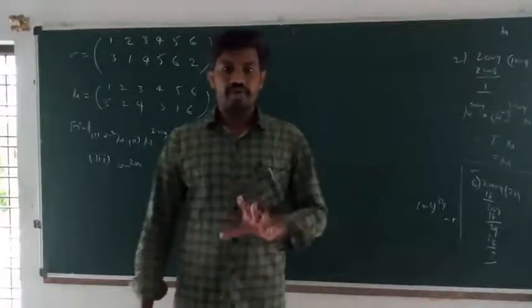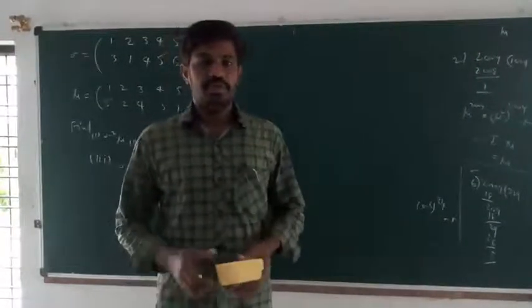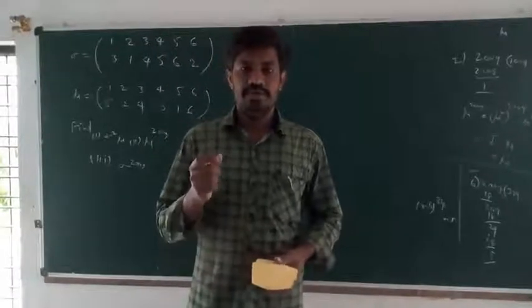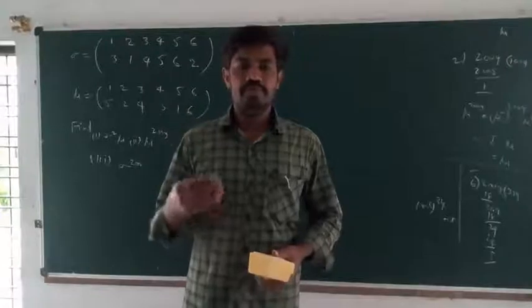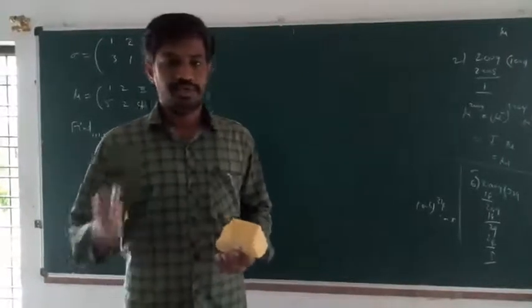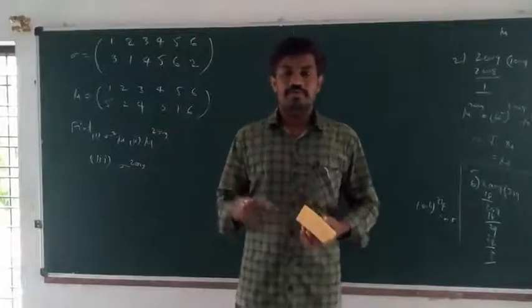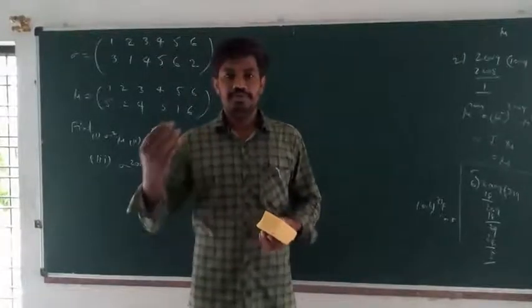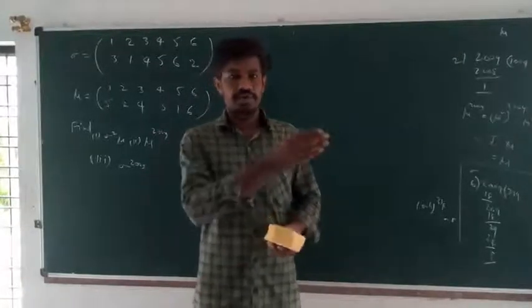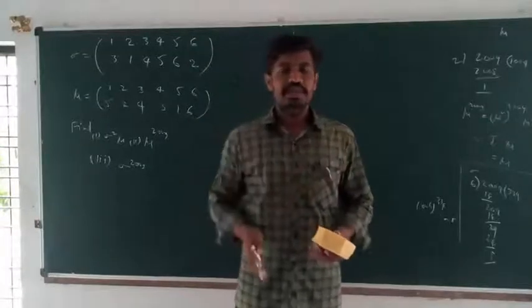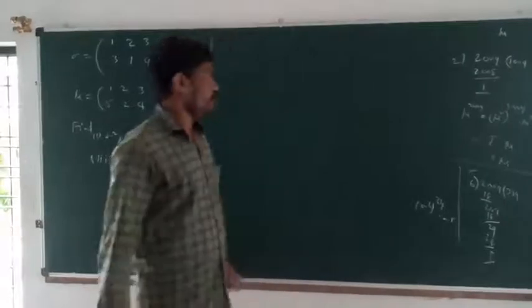Today's very important, excellent question. Some permutation is given, and you can find out its power. For example, rho equal to a permutation, and find rho power of 100, rho power of 50, rho power of 60, which means rho into rho into rho, multiplied 60 times. That is a lengthy process, so today we will discuss a very easy process.